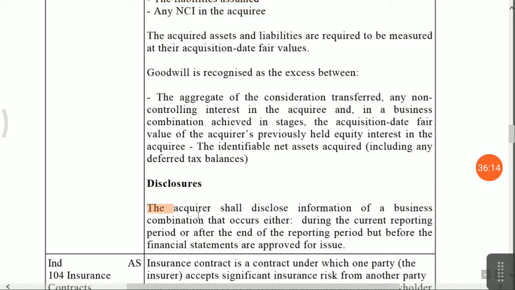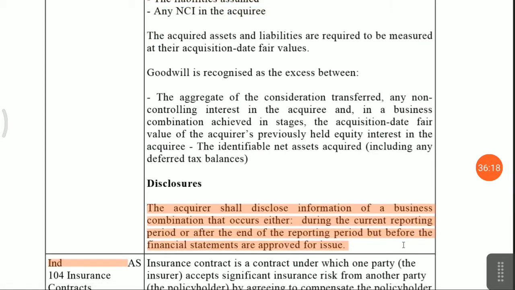The acquirer shall disclose the information of business combinations that occur either during the current reporting period, or after the end of the reporting period but before the financials are approved for issue. Okay, if after the balance sheet date, that is 31st March, but before the approval, then they have to disclose.